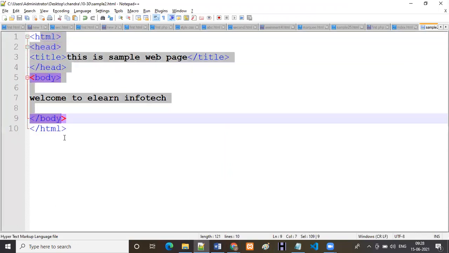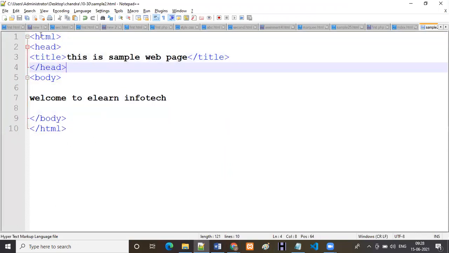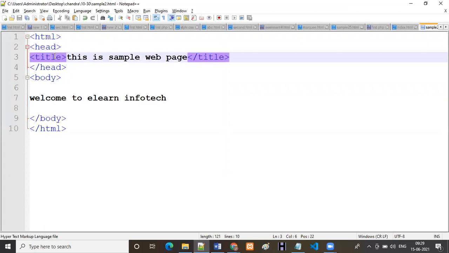So we'll explain from the start onwards, you can observe. What is the use of the HTML tag? It will inform the browser that from here onwards we are going to start our HTML code. Then we have the head tag. By using the head tag, we can declare the titles as well as styles in CSS. We are using the styles as well as scripts, nothing but JavaScript also we are going to place within the head only.